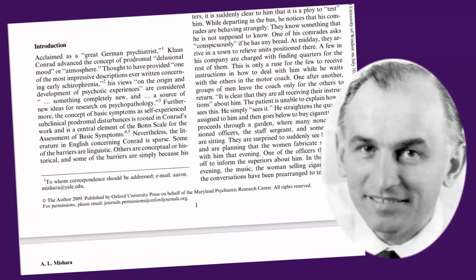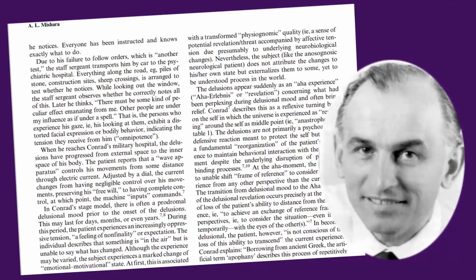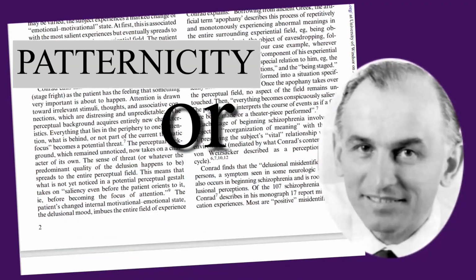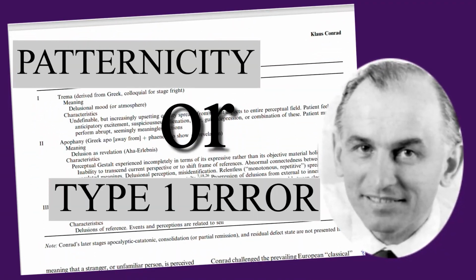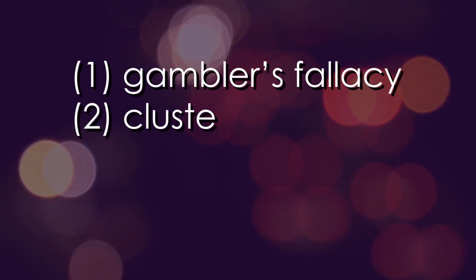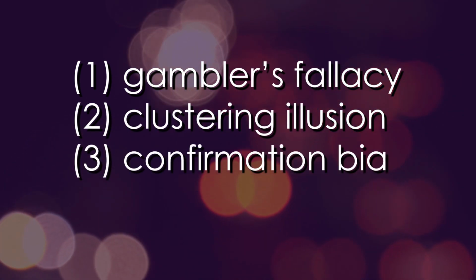The term was coined in 1958 by German neurologist Klaus Conrad, who was studying the unmotivated connections of seeing in patients with schizophrenia. This phenomenon is also referred to as patternicity or type 1 error. There are 4 subcategories of apophenia. 1. Gambler's fallacy. 2. Clustering illusion. 3. Confirmation bias. And 4.